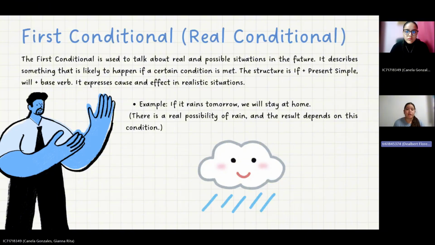First conditional, real conditional. The first conditional is used to talk about real and possible situations in the future. It describes something that is likely to happen if a certain condition is met. The structure is: if plus present simple, comma, will plus base verb. It expresses cause and effect in realistic situations. Example: if it rains tomorrow, we will stay at home. There is a real possibility of rain and the result depends on this condition.